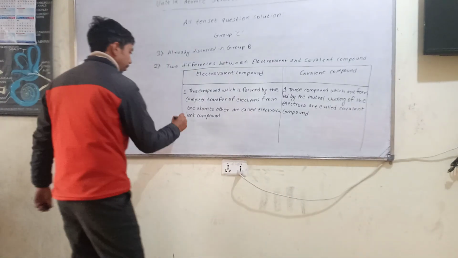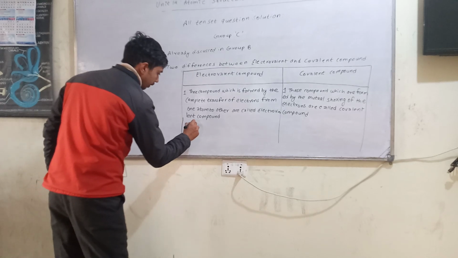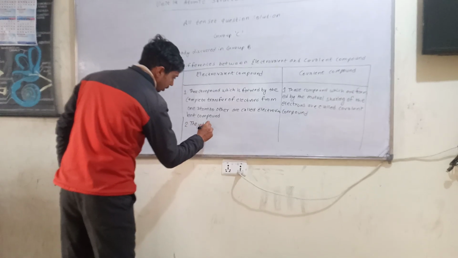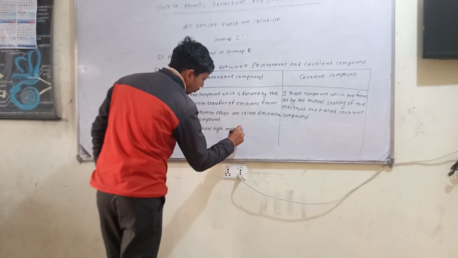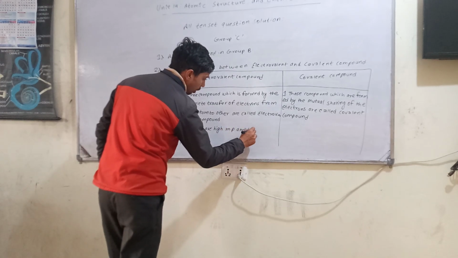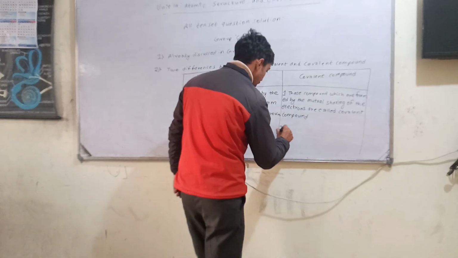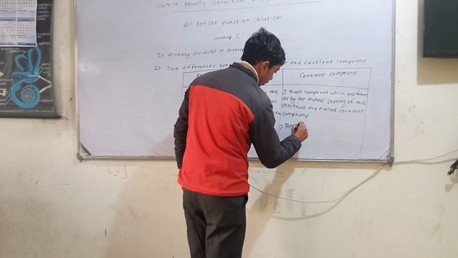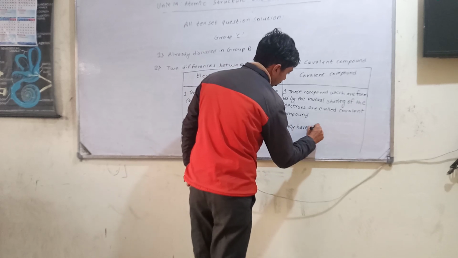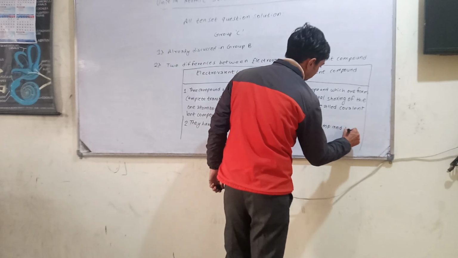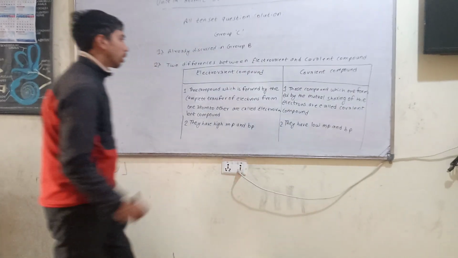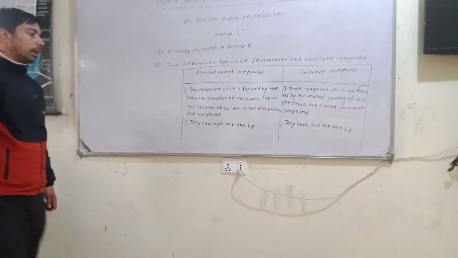Now number second difference, they have high melting point and boiling point, and they have low melting point and boiling point. These are two differences between the electrovalent compound and covalent compound.